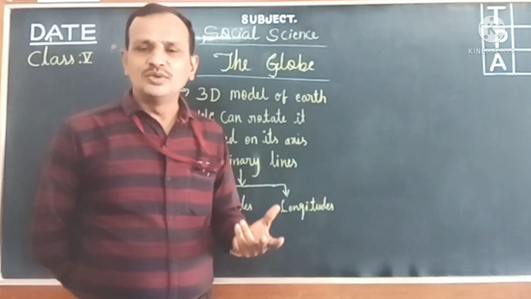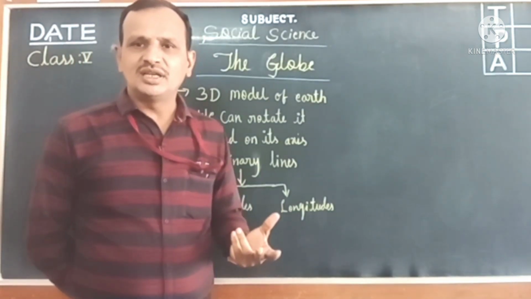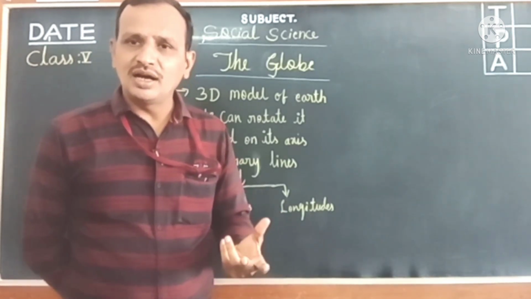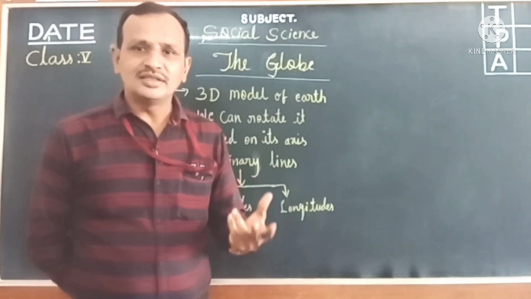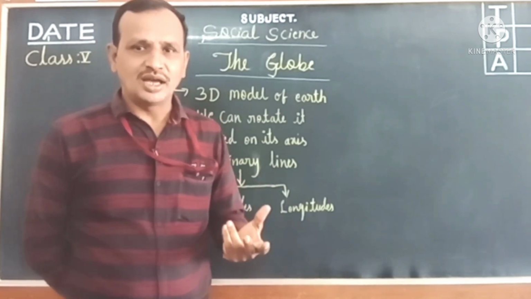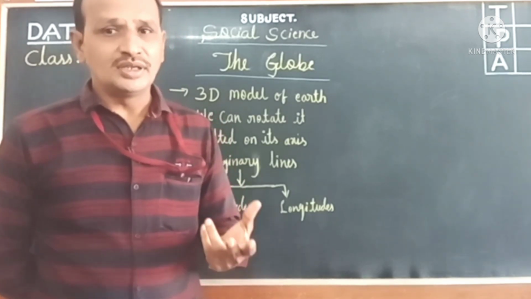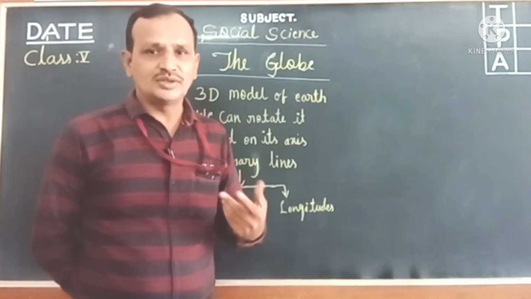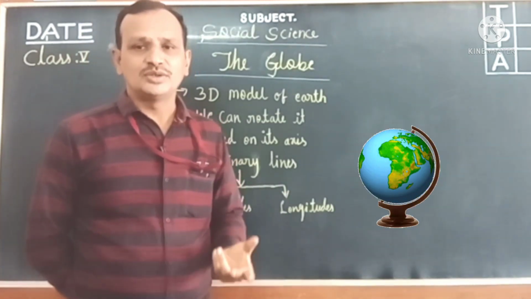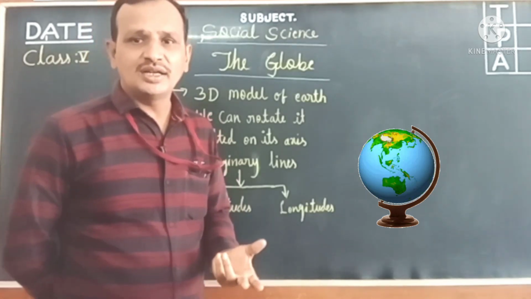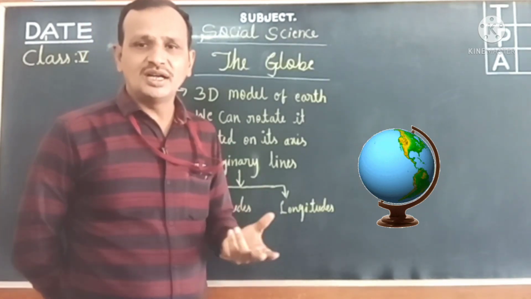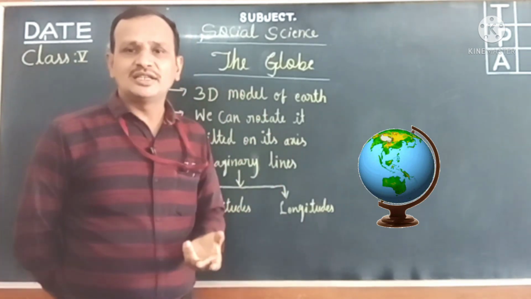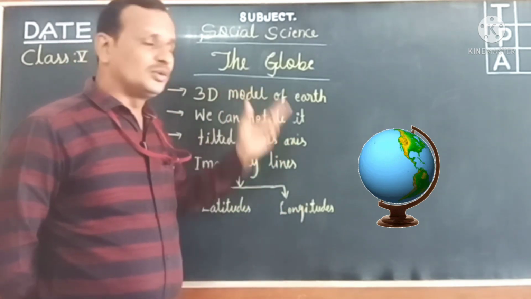Therefore, in today's class I am going to start a new chapter, the model of the Earth, which is spherical in shape. I hope the chapter name has already come to your mind, isn't it, children? Today's class is the new chapter 3 of class 5th social, that is the globe. Yes children, today's chapter is the globe.